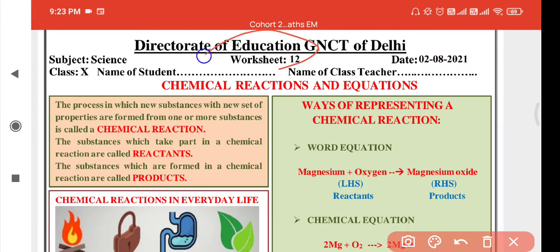So this is worksheet 12 of the Directorate. The chapter is the first, Chemical Reactions and Equations. According to CBSE, the first, second and third chapters will carry 16 marks in the November MCQ exam. For that your concept should be firm and clear. This worksheet is now of the first chapter, Chemical Reactions and Equations, and this is the first topic of that worksheet. Other topics will also follow for that chapter.